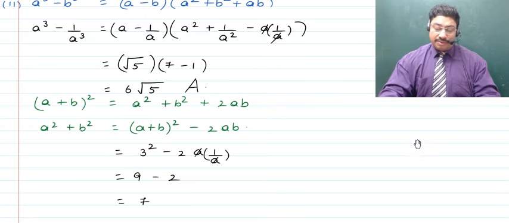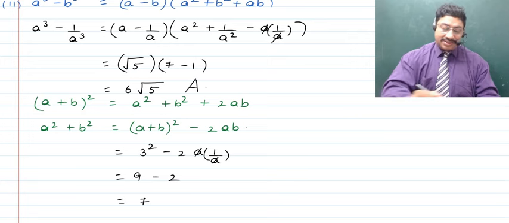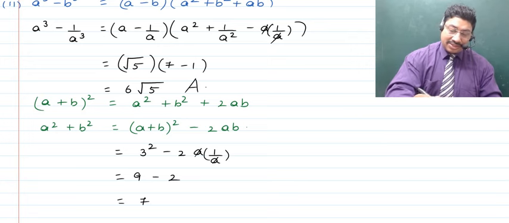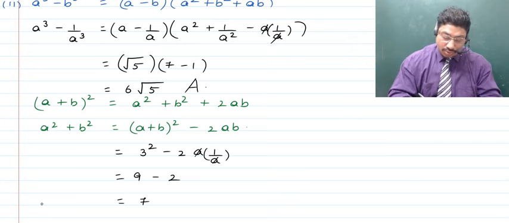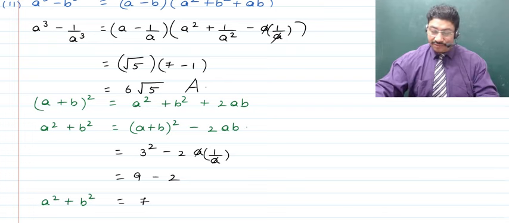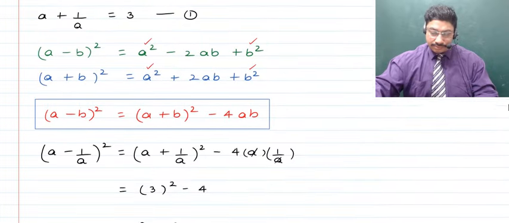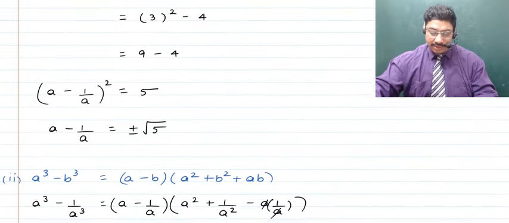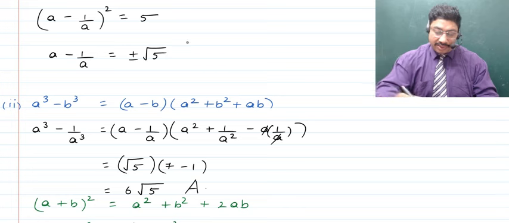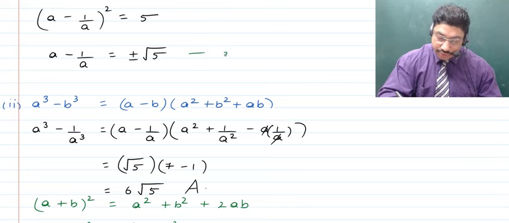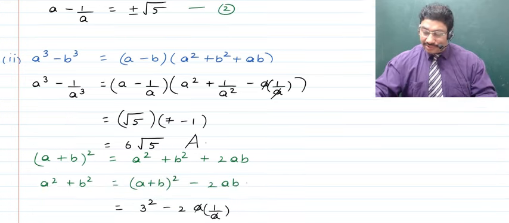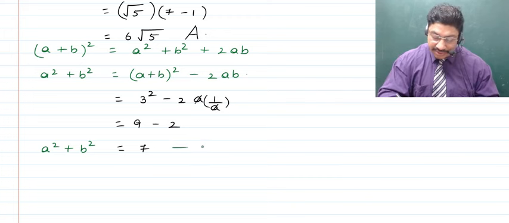So here, children, you can consider this a square plus 1 upon a square, whose value was found out, to be some equation. I think we've already gone up to equation number 2, equation number 1, right? And we can consider this to be equation number 2. And now, this thing that you found out you can consider to be equation number 3.